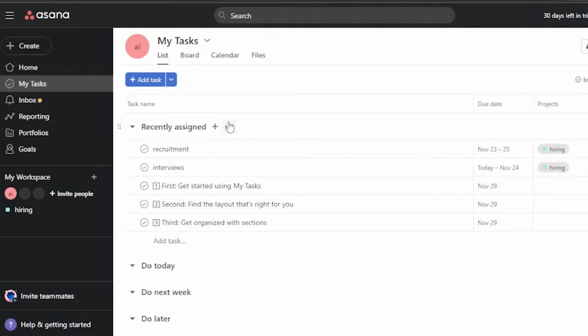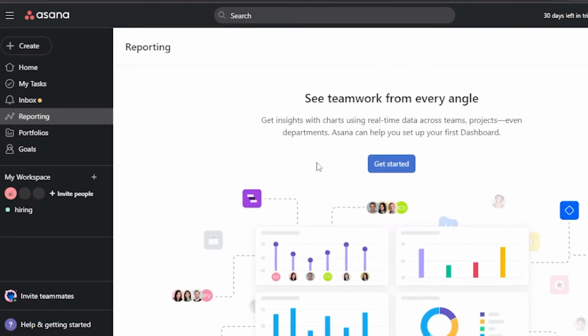Your project management is going to be so easy. Your whole thing is going to be so well integrated. You can also integrate different apps onto your Asana as well. You can make a whole portfolio out of your goals and projects that you have accomplished, and you have your reporting. You have basically the whole data, the whole analytics of your reporting.